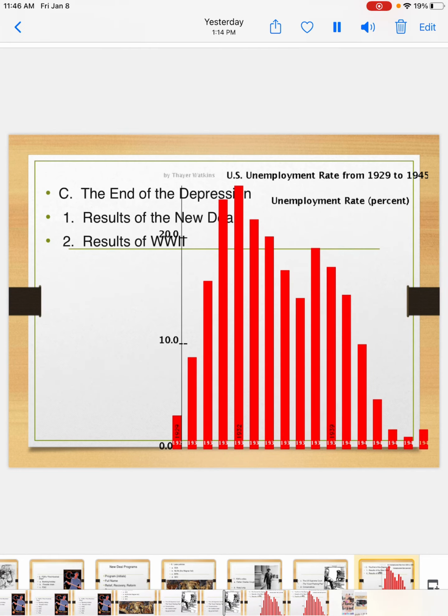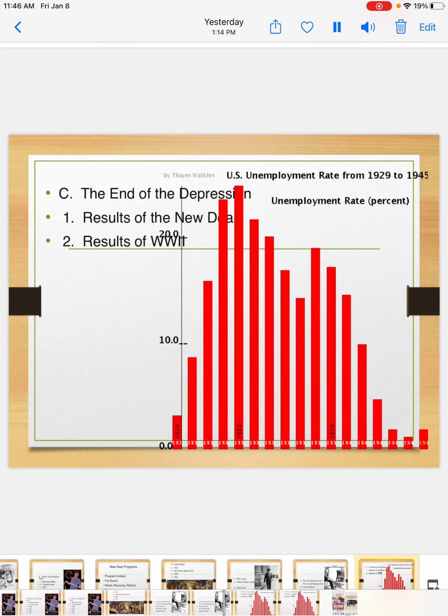All right, and the last one, we're done. The end of the Depression. So, how did the Depression end and when? Let's do when first. The Depression ended 1938 into 1939. So, towards the end of 1938, it's getting better. Into 1939, much better. So, how did it end?